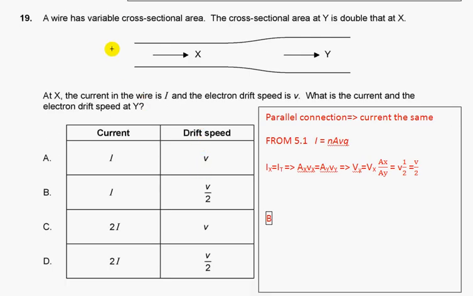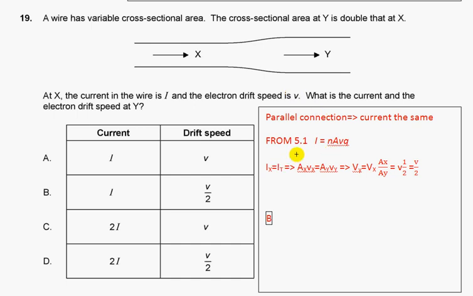Question 19. A wire has variable cross-sectional area. The cross-sectional area of y is double that at x. At x, the current in the wire is I, and the electron drift speed is v. What is the current and the electron drift speed at y? First of all, we have two sections, section x and section y. They're connected in series, so current is the same.